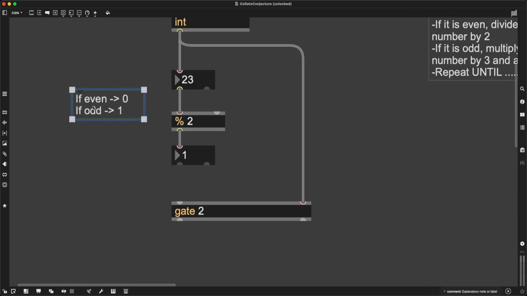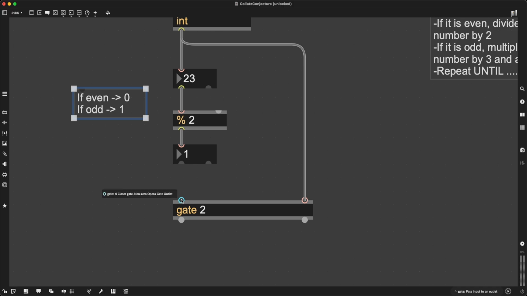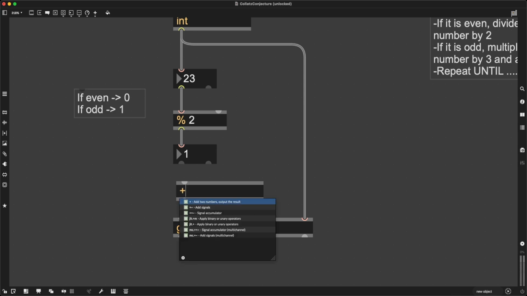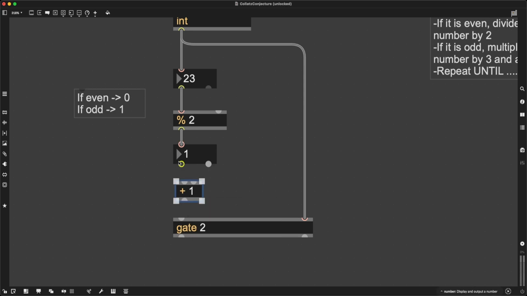Because here I'm going to get 0 or 1 when I figure if the number is even or odd. And here I want not 0 or 1, but 1 or 2. And I can use my very advanced mathematics knowledge to just add 1 to the result of my even or odd operation. And now I'm going to get, if even 1, and if odd 2, right?